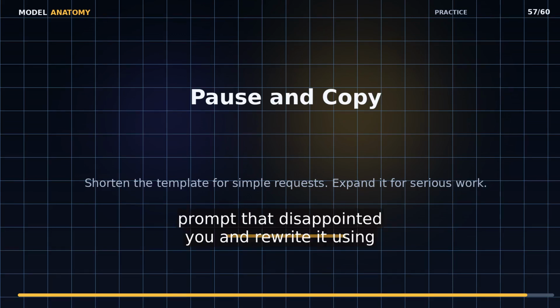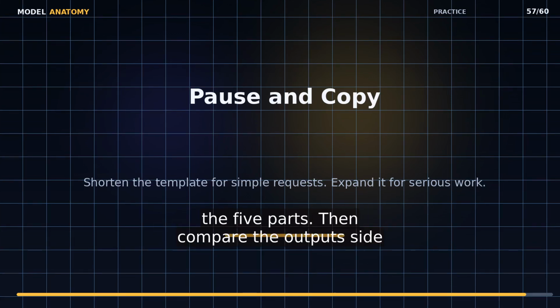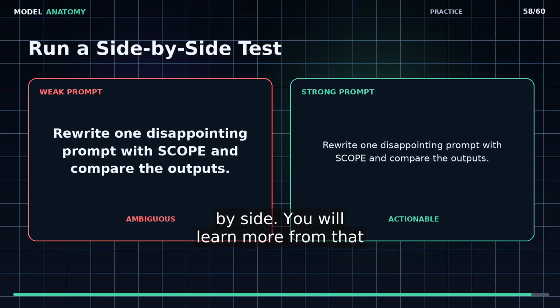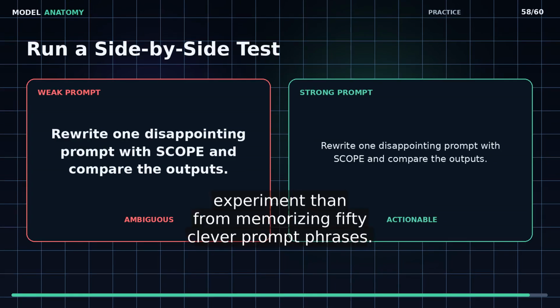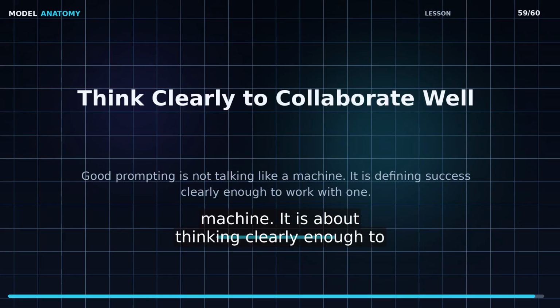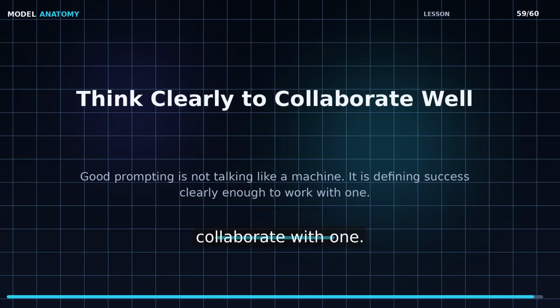Take a prompt that disappointed you and rewrite it using the 5 parts. Then compare the outputs side by side. You will learn more from that experiment than from memorizing 50 clever prompt phrases. Good prompting is not about talking like a machine. It is about thinking clearly enough to collaborate with one.